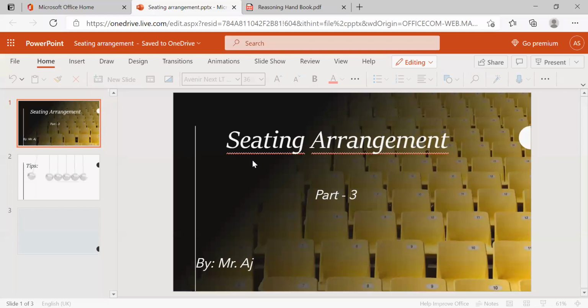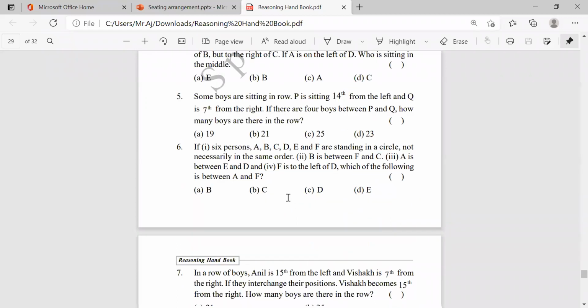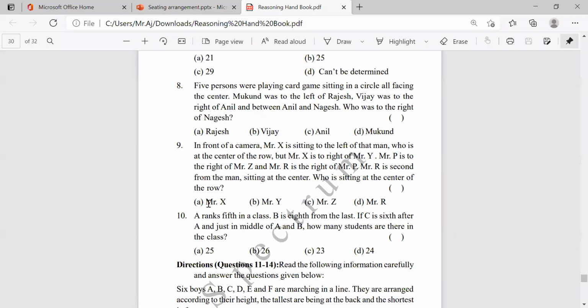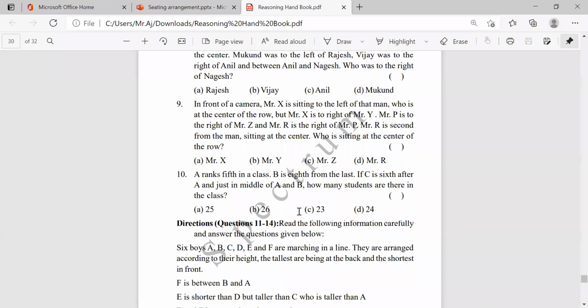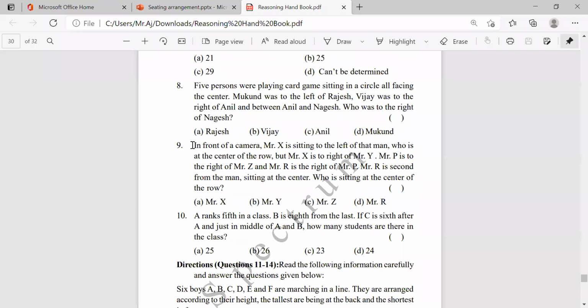Yesterday we solved different types of problems, ranking in a straight line, the positions of persons in one line, that may be ranking, ordering, and we solved some problems of this seating arrangement direction questions. Okay, and here I think we misread this one.